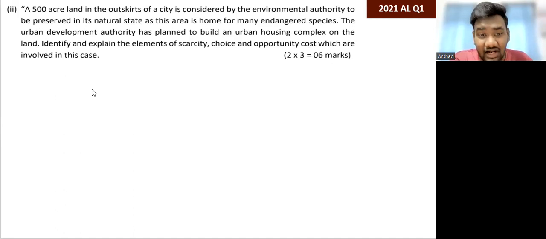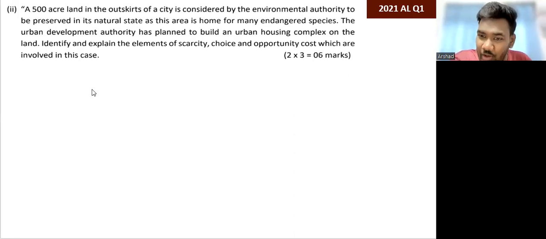Then you can say, according to this case study, there is only one 500-acre land which can be used for many alternative uses, or which the Environment Authority wants to preserve.